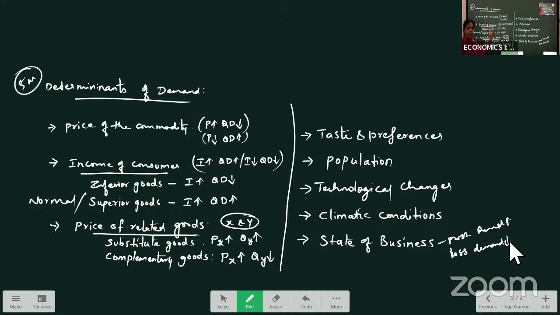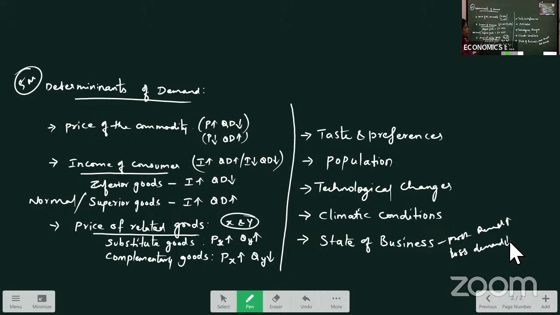Okay, consumer's income. As the consumer's income increases, his purchasing power also increases. When purchasing power is increasing, he can demand more commodity, right? Again, in consumer's income, when we purchase any goods, our goods are classified into inferior goods and superior or normal goods. In case of inferior goods, when income increases, demand decreases. Whereas in case of superior goods, when income increases, demand also increases.